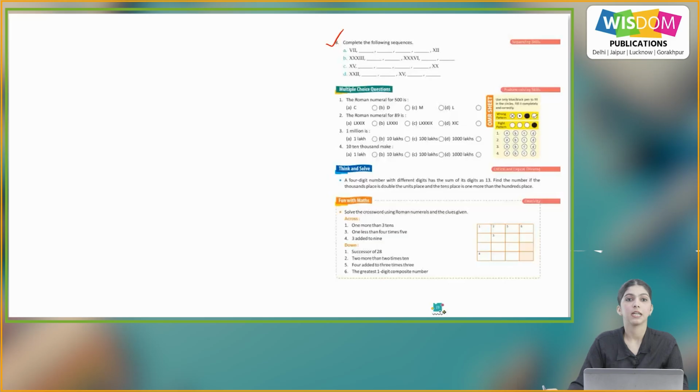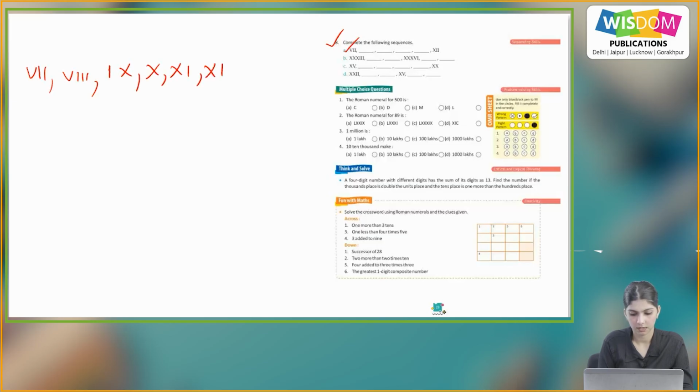Question number 8, complete the following sequence. So we have to complete the sequence. A part, so it is starting with 7, then 8, 9, 10, 11 and ends with 12.